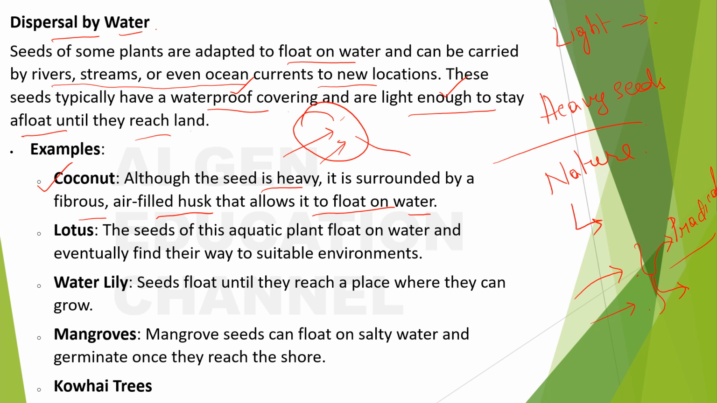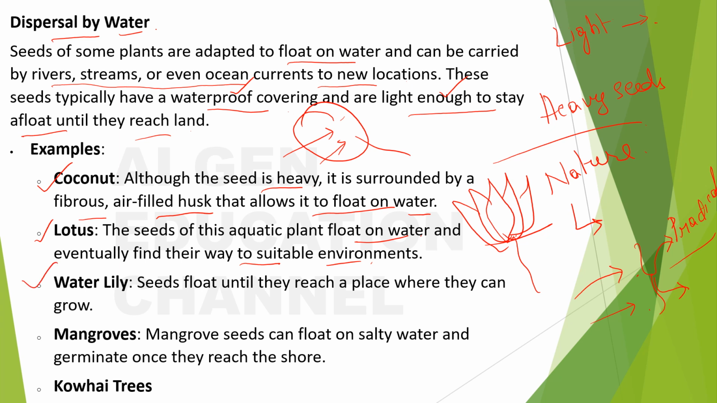Okay, next is lotus. The seeds of this aquatic plant float on water and eventually find their way to suitable environments. You know lotus, right? It is pink in color, always in the water. So these seeds also use water as the source of seed dispersal.